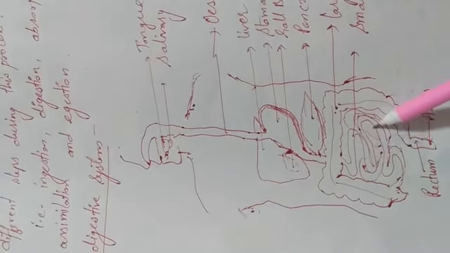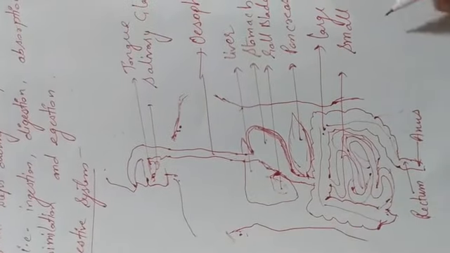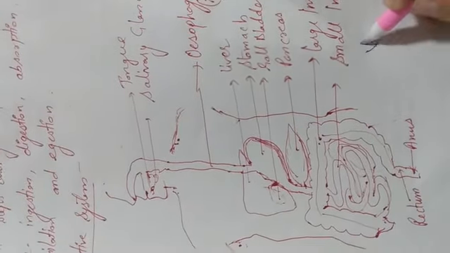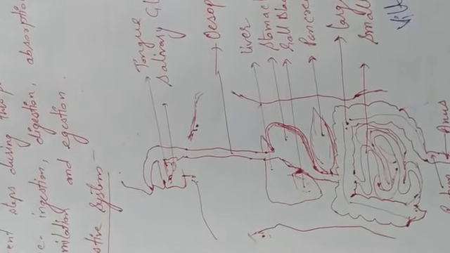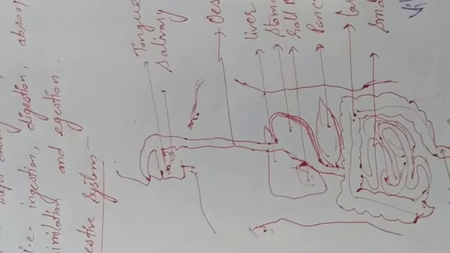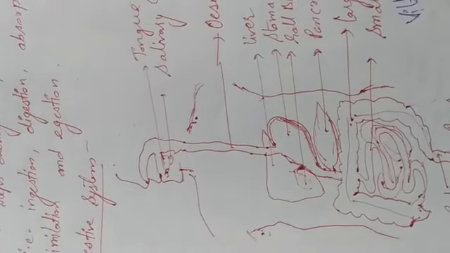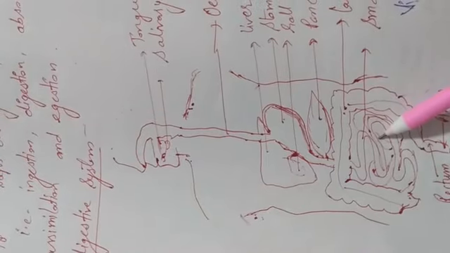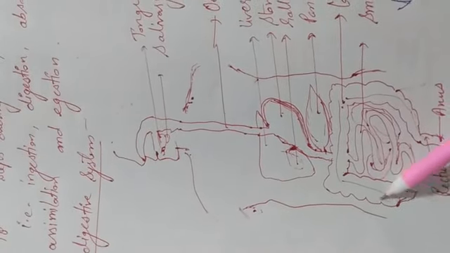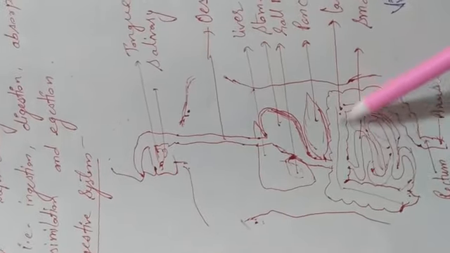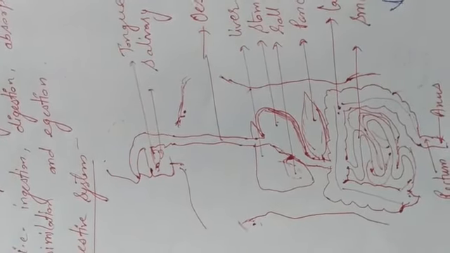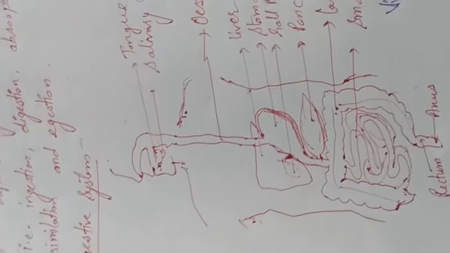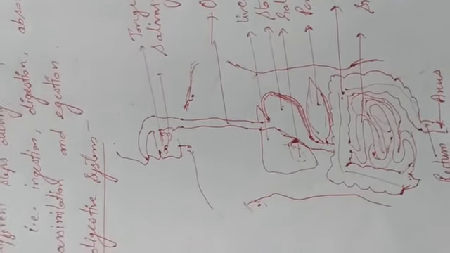There are small finger-like structures inside this small intestine that are known as villi. What is villi? Villi are finger-like structures that absorb the main nutrients from the food. Now after the absorption process our food will go to the large intestine. In the large intestine, the water left in the food is absorbed. This water absorption takes place in the last part, the large intestine.